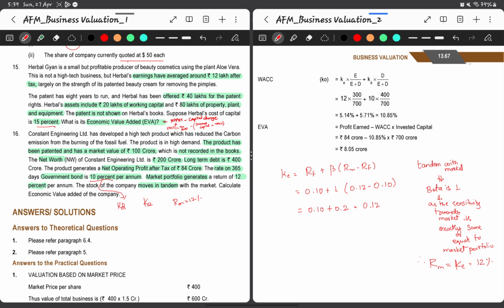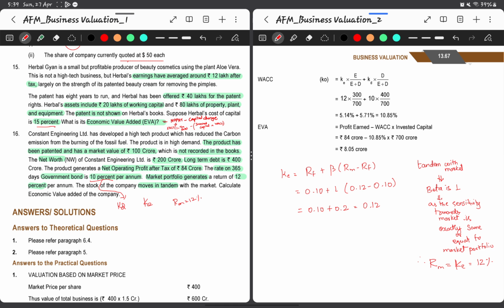The stock return moves parallelly towards the market portfolio return, which means if the market portfolio is increasing by 1%, the stock return also will increase by 1%. So keeping that assumption, market portfolio generates 12%, so the KE also will be 12%.